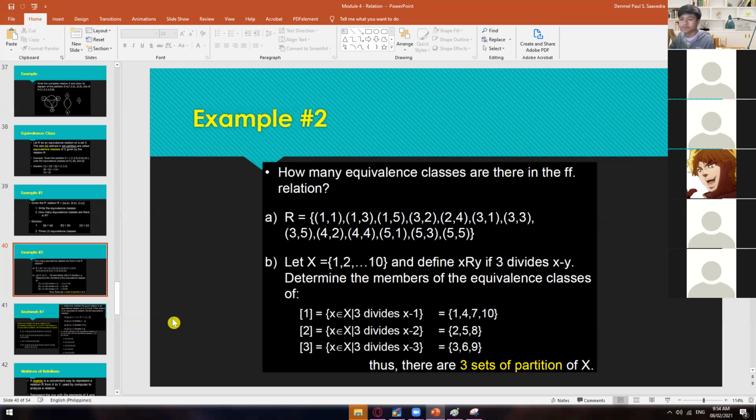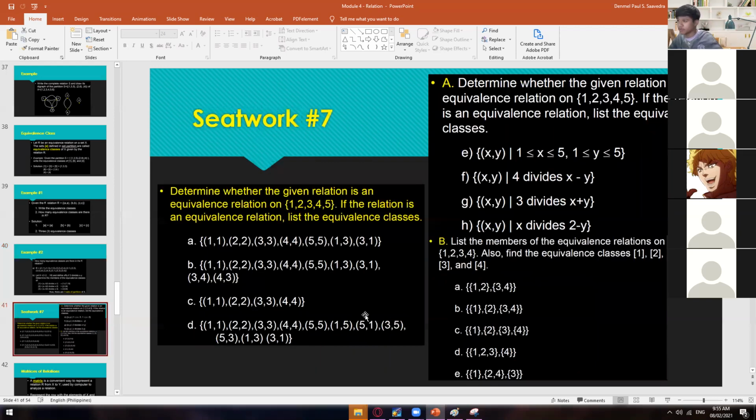Right? So are we clear so far regarding these equivalence classes? Yes, sir. All right then. So again, you're going to have a Seatwork, of course.